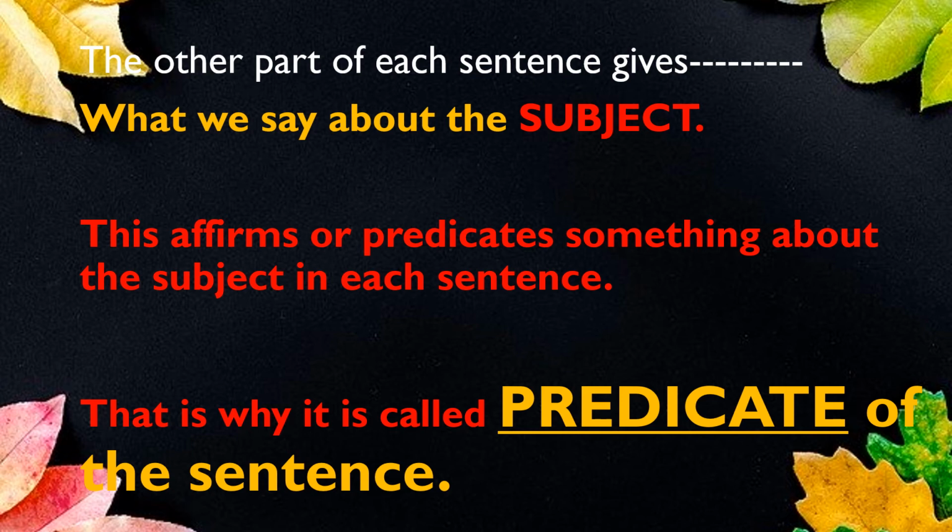So we understand that the second part of the sentence is that which we talk about the subject. This affirms or predicates something about the subject in each sentence. And that is why we say it is the predicate of the sentence.